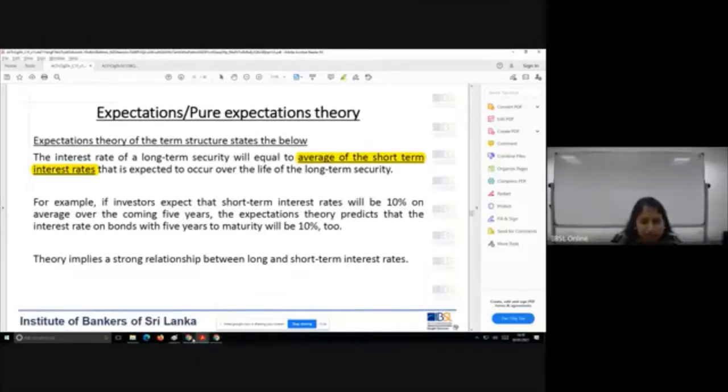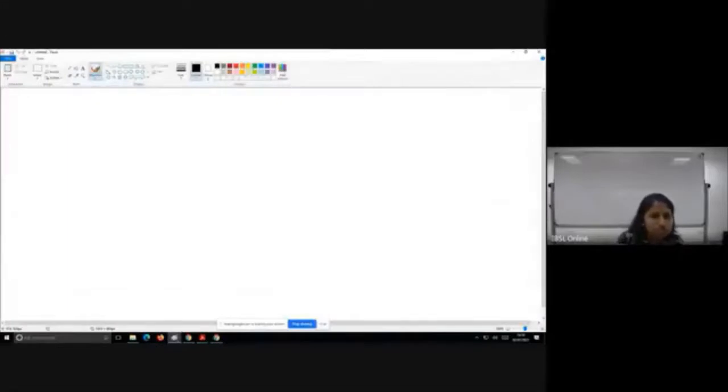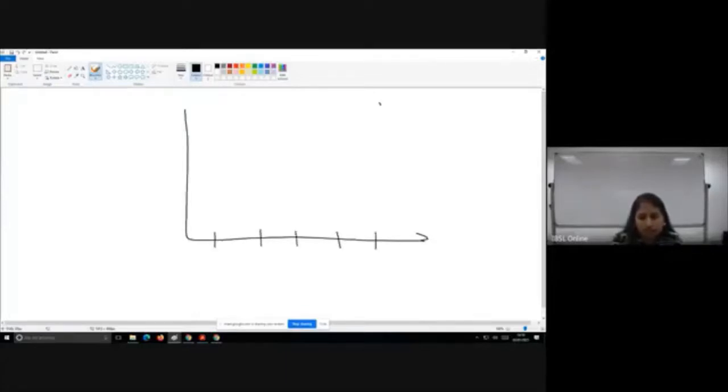If I have to graphically show it to you, let's say 1, 2, 3, 4, 5. I'm expecting a 5-year instrument to have 10% as the interest rate.